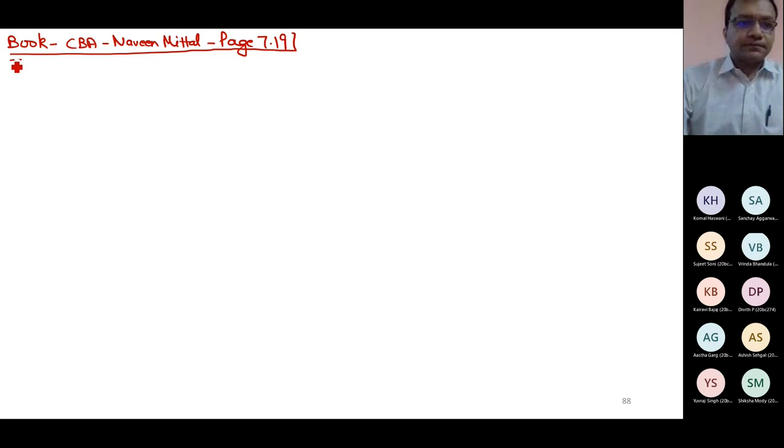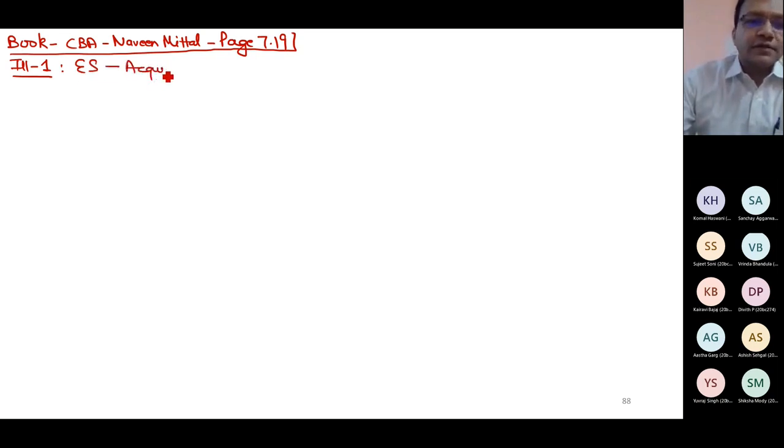Illustration number 1. Just think logically. An equity share, just listen carefully. Equity share is acquired, purchased on 1st Jan 17 at 150 rupees.